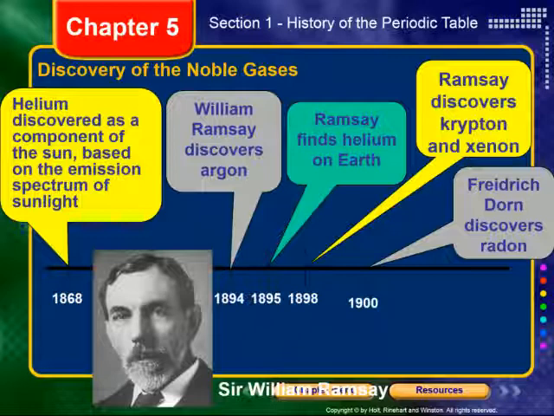Emission spectra from the sun revealed what must have been a new element, and they named it helium. And then we have William Ramsay going on a little bit of a bender, discovering argon, finding helium on Earth, not just in the sun, and then krypton and xenon. All this happened about 30 to 40 years after Mendeleev published his first periodic table. So in his first periodic table, the noble gases were completely unknown. To him, I should say, to Mendeleev.